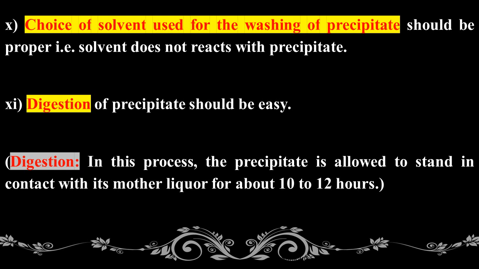Last point, digestion of precipitate should be easy. First of all, we will see what is meant by digestion.